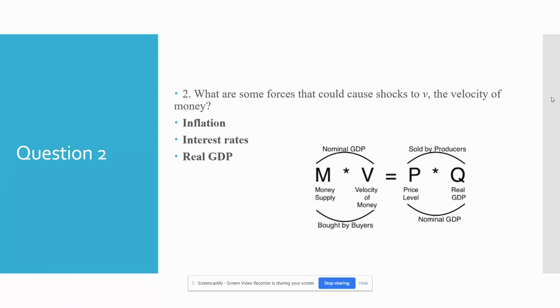So question 2 asks, what are some forces that could cause shocks to V, the velocity of money? And these include inflation, interest rates, and real GDP, as shown by the formula below.